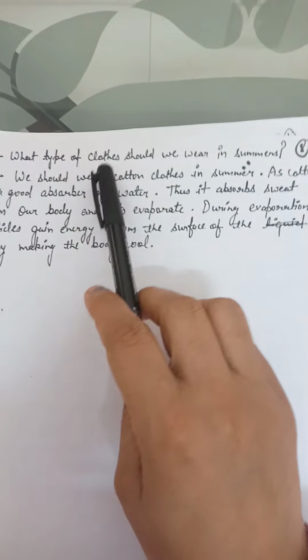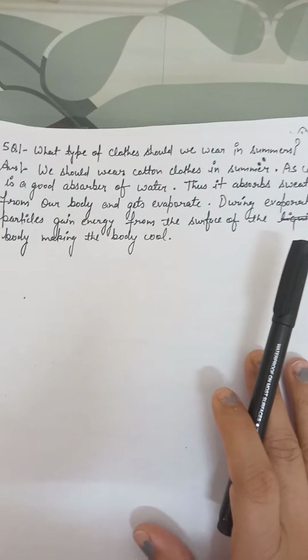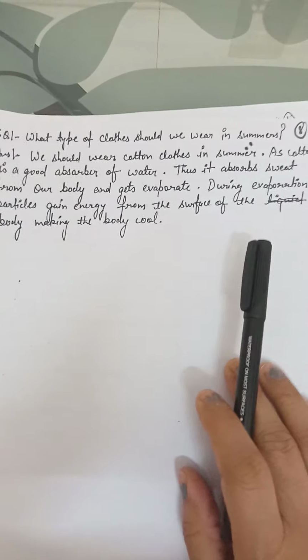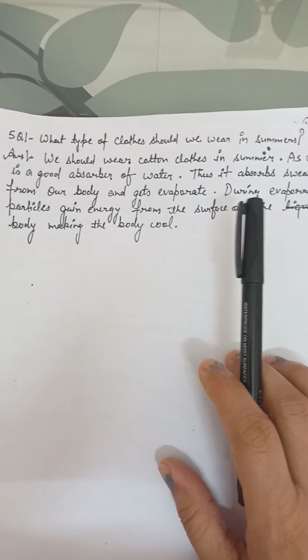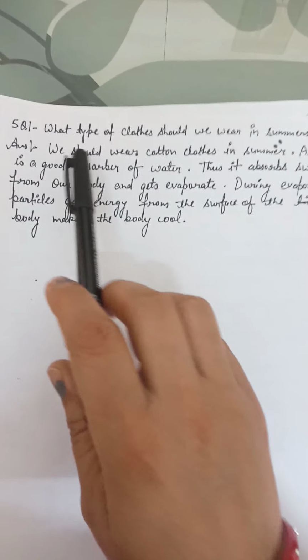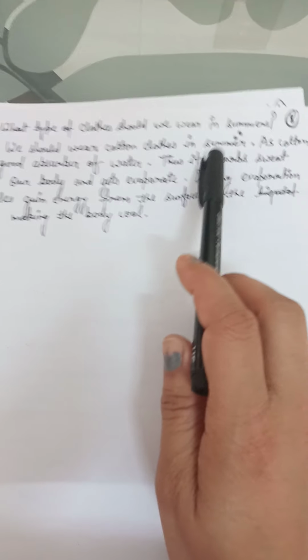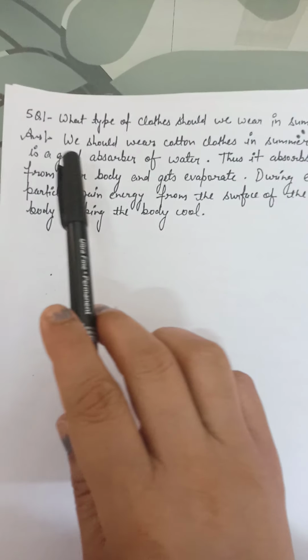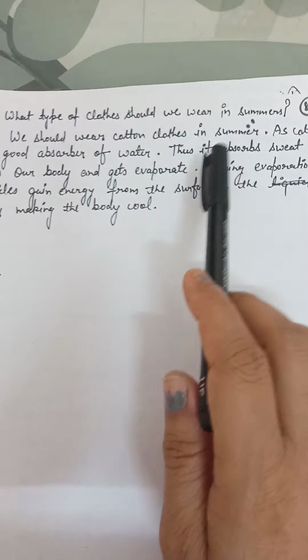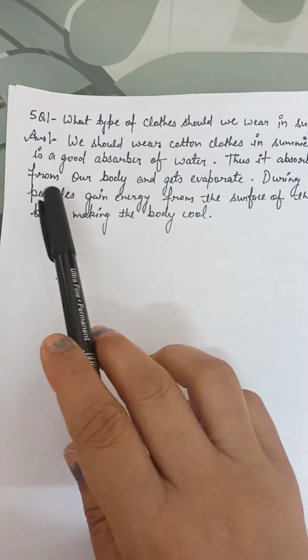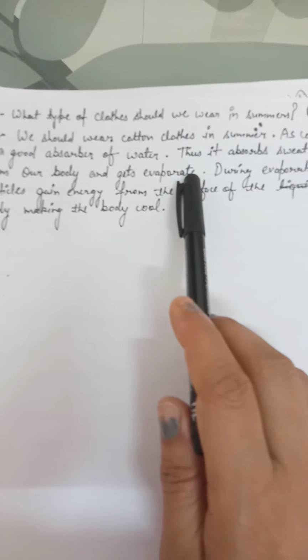the last question is, what type of clothes should we wear in summers? We know that cotton clothes are a good absorber of sweat or water. So we should wear cotton clothes in summer, as cotton is a good absorber of water, thus it absorbs sweat from our body and gets evaporated.